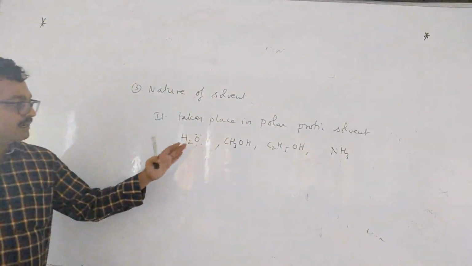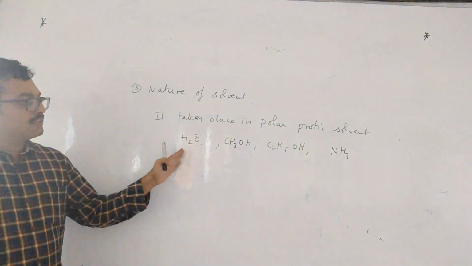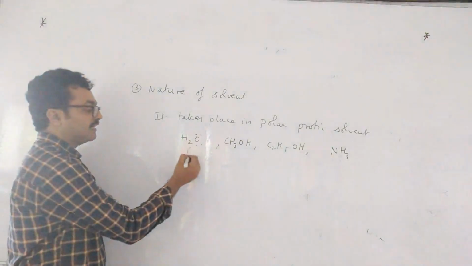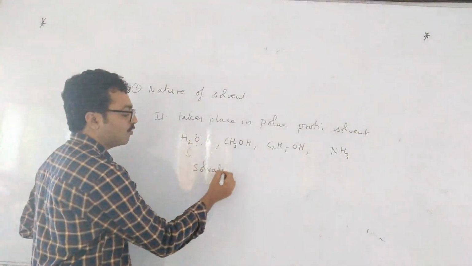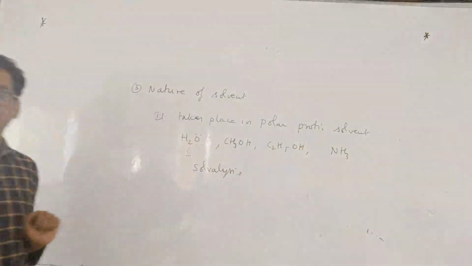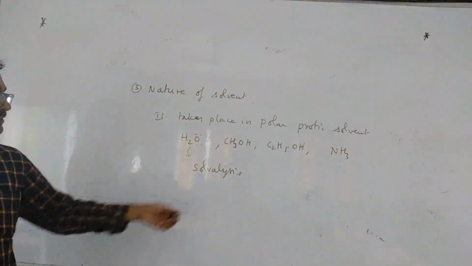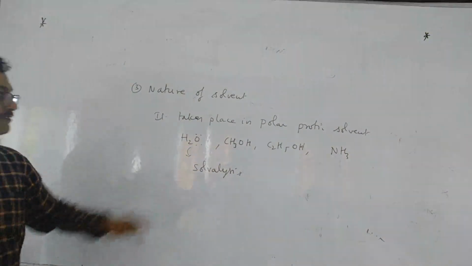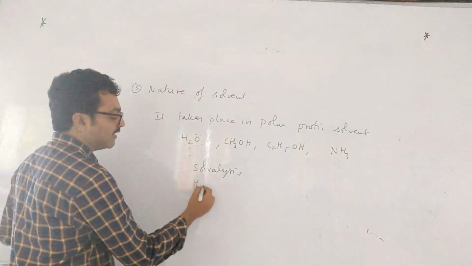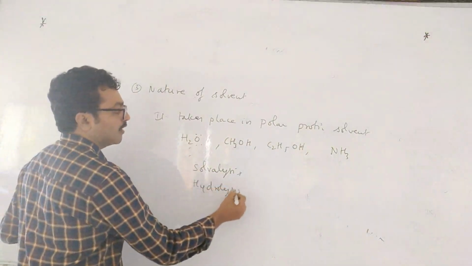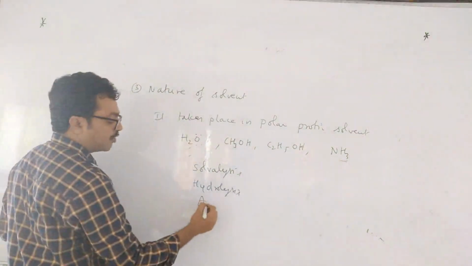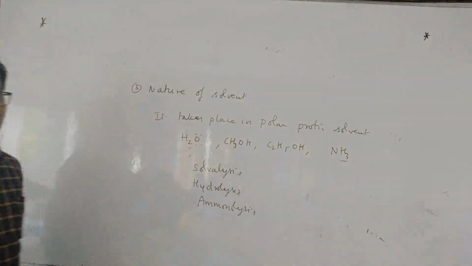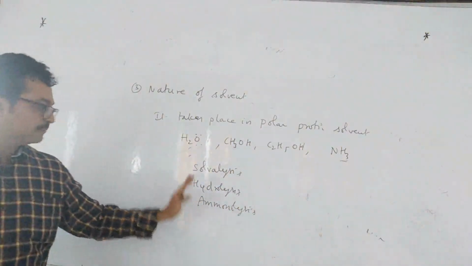If nucleophile is not there also, the reaction takes place. Without nucleophile also the reaction takes place, and that reaction is called what? Solvolysis. SN1 reaction takes place without a nucleophile also. Means the solvent itself can act as a nucleophile. Then you call the reaction solvolysis. If water is the nucleophile, you say hydrolysis. If ammonia is the nucleophile, you say aminolysis. And if acetic acid is the nucleophile, acetolysis, like that. Simply remember solvolysis.